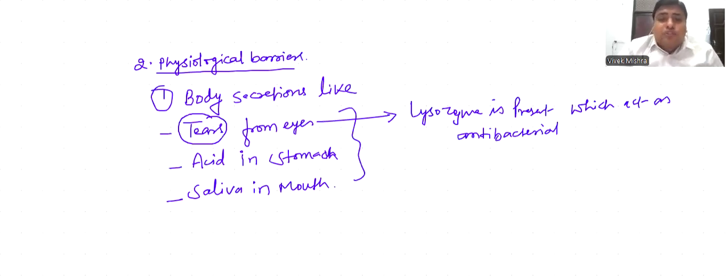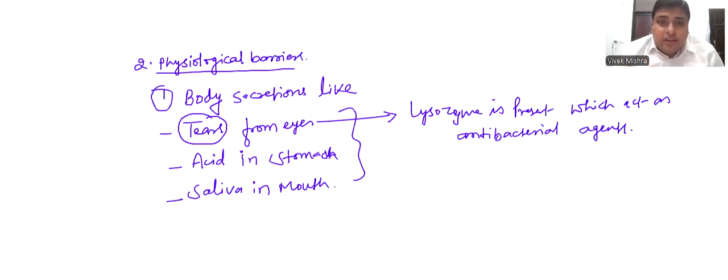Most of the time, our eyes are completely open. So lots of pathogens enter or come in contact with our eye every day.